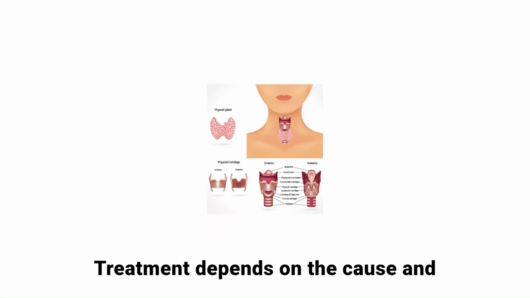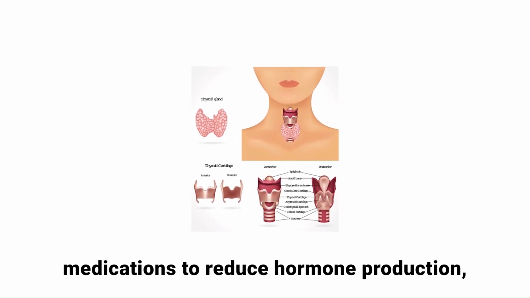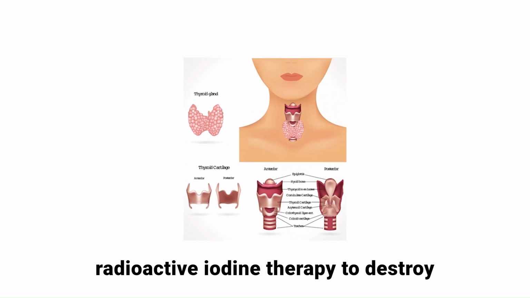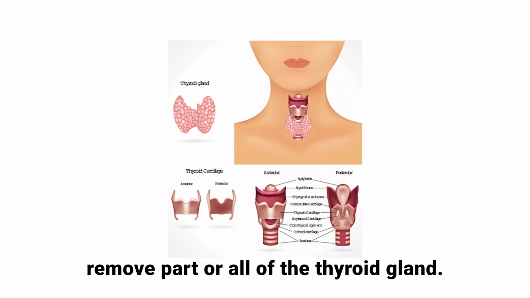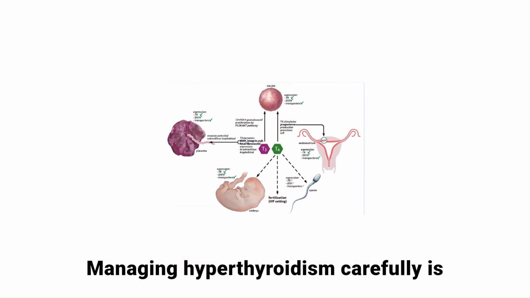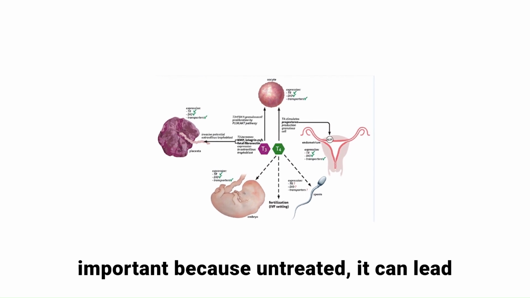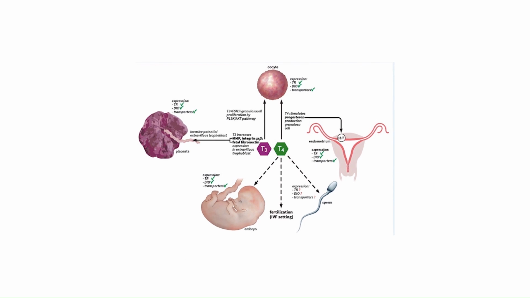Treatment depends on the cause and severity but may include antithyroid medications to reduce hormone production, radioactive iodine therapy to destroy overactive thyroid tissue, or surgery to remove part or all of the thyroid gland. Managing hyperthyroidism carefully is important because untreated, it can lead to serious complications like heart problems or osteoporosis.